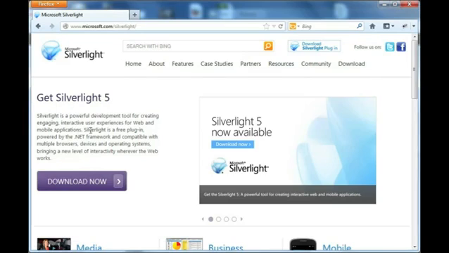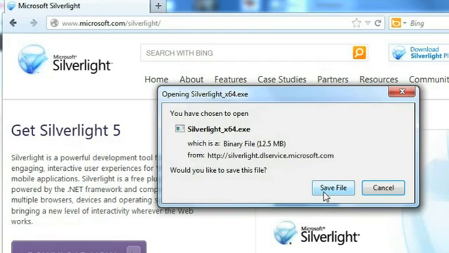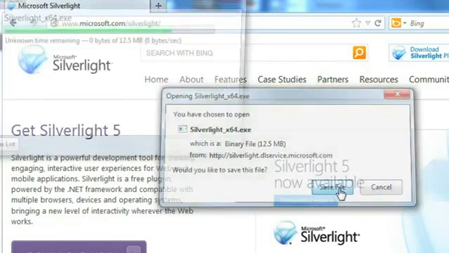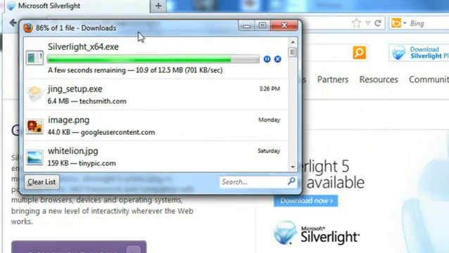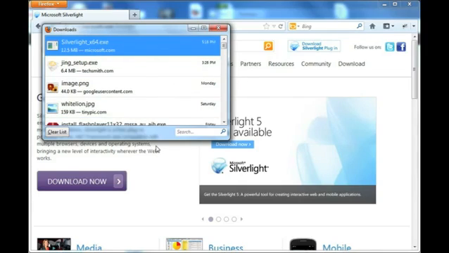microsoft.com/Silverlight. Once you're there, you can click on download now to get Silverlight, and it'll ask you if you want to download the binary. Just go ahead and click save file. Like I said, I've already done so, so I'm not going to do it again. And after the file gets downloaded, see on my Firefox it's downloading. Just right click on it and click run after it's already downloaded. Once you run it, you should have Silverlight installed. It's very self-explanatory, and that's all there is to it.